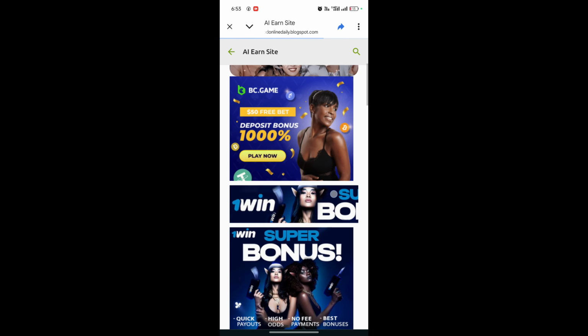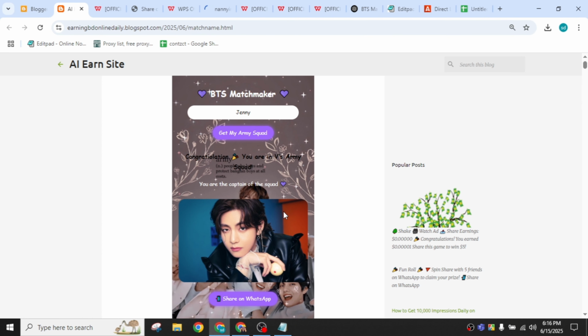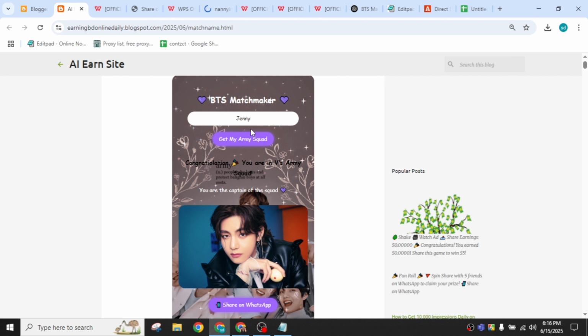If you can make this type of post and share it on Facebook, see, just click your name, write your name and click on Get My Army Squad. An automatic image will be shown, and every time you click on Get My Army Squad, a new member ID and new member name are shown. And this is the BTS game traffic secret.